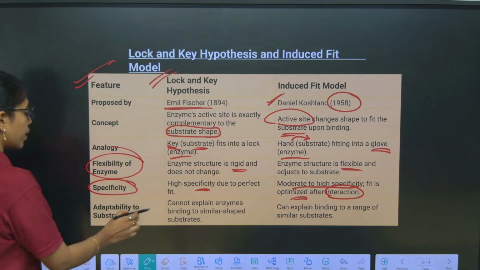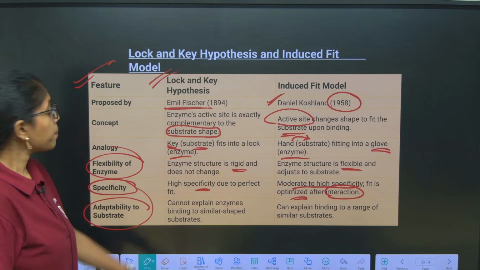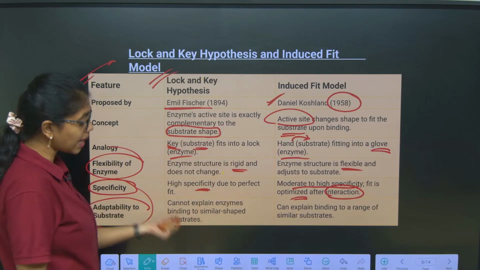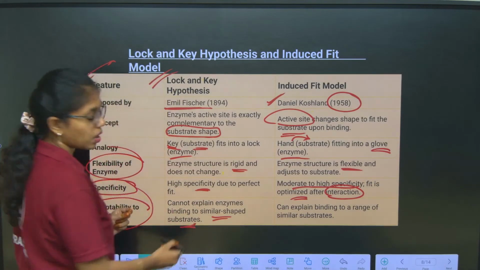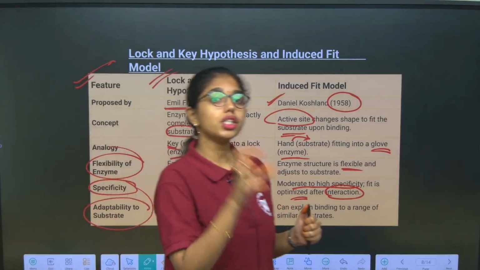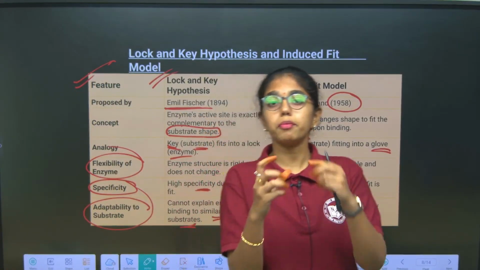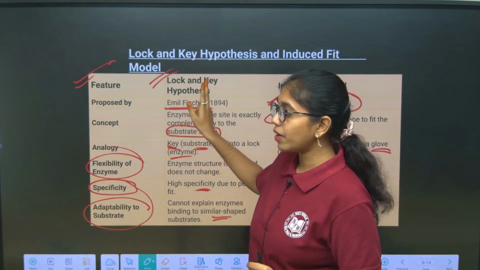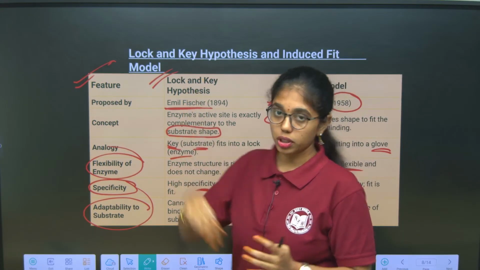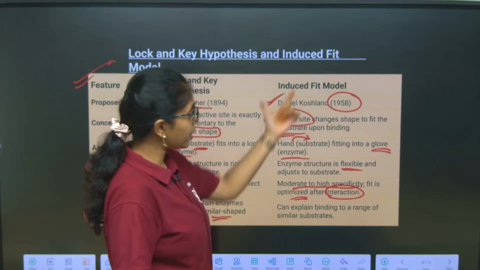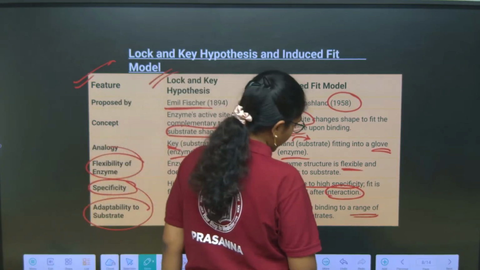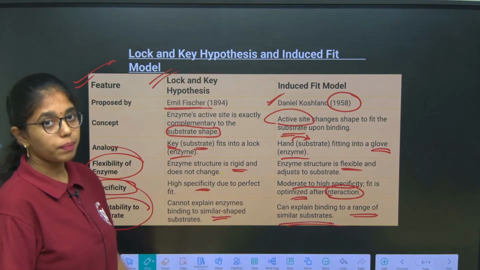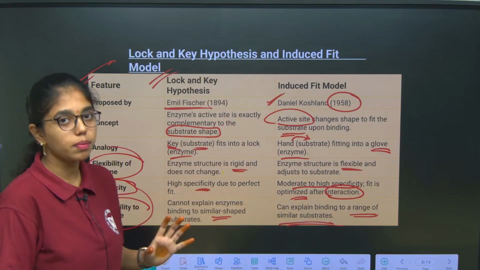And lastly, adaptability to the substrate. In the lock and key hypothesis, the model cannot explain enzymes binding to similar substrates, because in living reactions in biological systems the enzyme shape changes according to the substrate, which is not acceptable in the lock and key hypothesis. But the induced fit model can explain binding to a range of similar substrates because the enzyme is flexible.